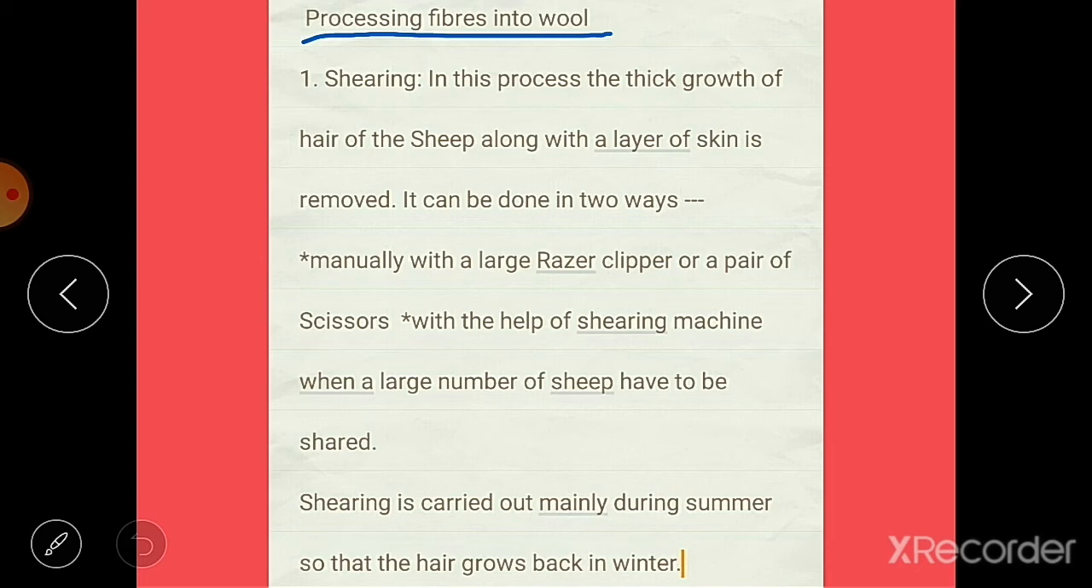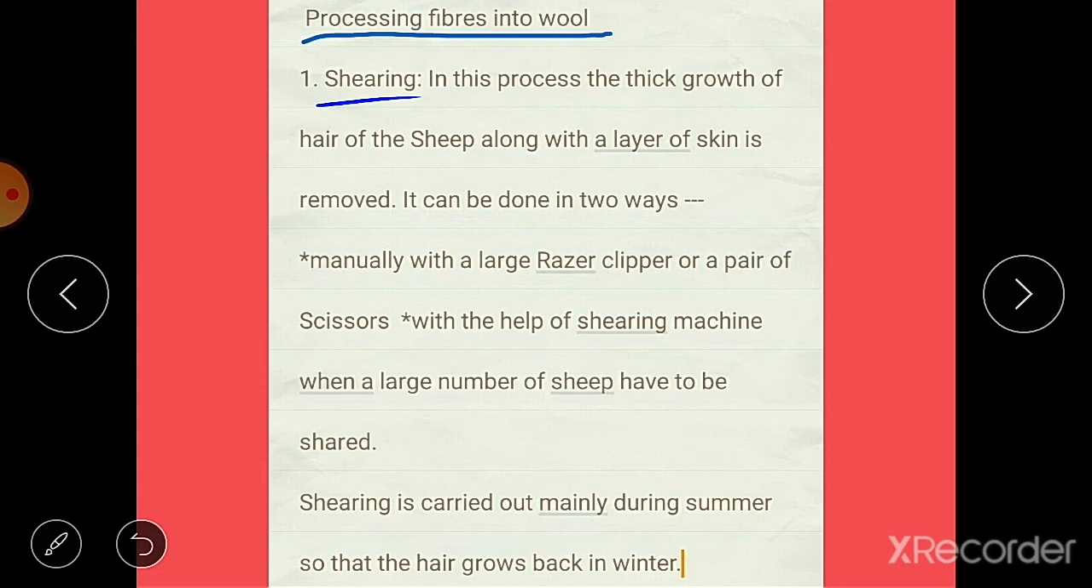Now after rearing, when we get the wool fibers from these sheep, whatever raw material we get, what is the process or what are the steps that are carried out to process the hair or fleece obtained from the animals into wool? So we will see them one by one.